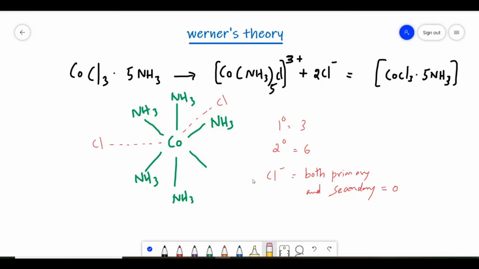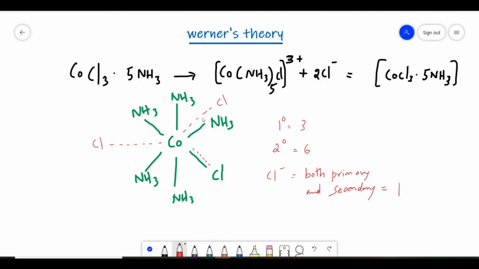Here, one chlorine will have both primary valency and secondary valency. So this is the structure of CoCl3·5NH3. Here the number of primary valencies is 3, secondary valencies are 6, but the chloride ions having both primary and secondary valency are equal to 1.